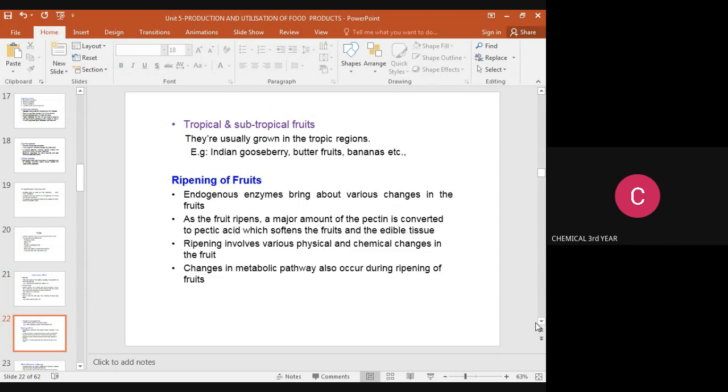The ripening involves various physical and chemical changes in the fruit. Ripening process means various physical as well as chemical changes will occur in the fruit. Changes in metabolic pathway also occur during the ripening of fruits.